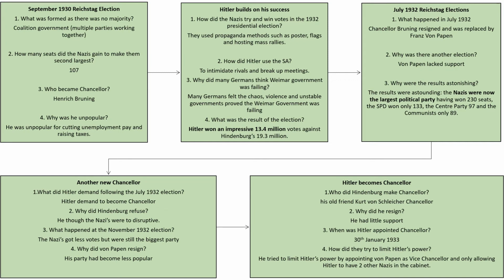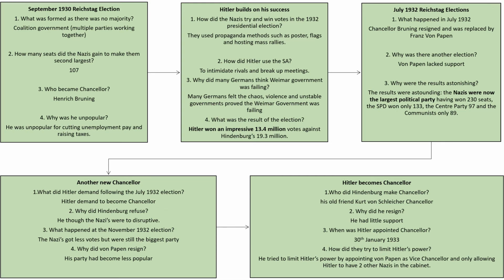Basically, Hitler ran for President of Germany. He got 13.4 million votes. He didn't win, but he came second. Hindenburg re-won his election and got 19.3 million votes. But it's very impressive that Hitler was able to get 13.4 million votes and was able to compete against Hindenburg, who was a German war hero. He was the general during the First World War, and he had been the president since the end of the war.